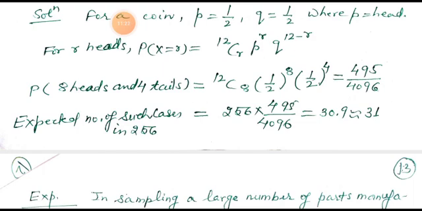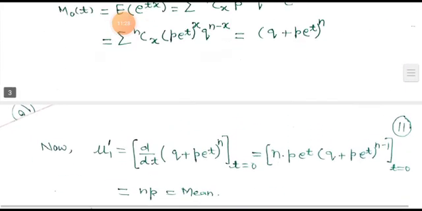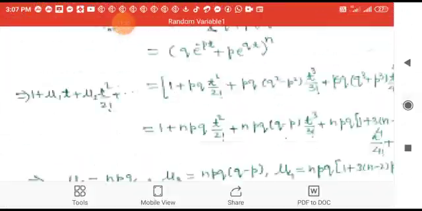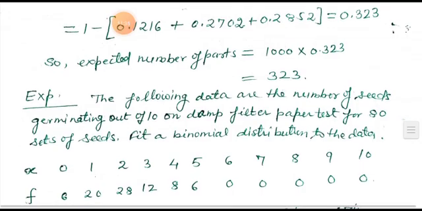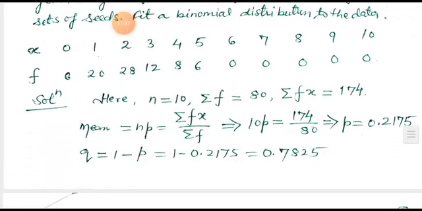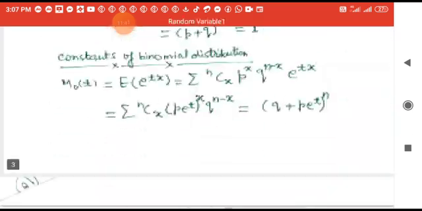After solving, the value is near about 30.9, that is 31. So the answer of this is 31.